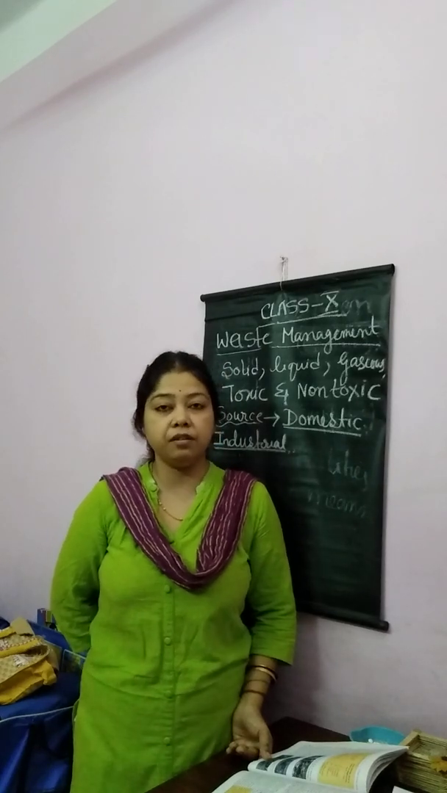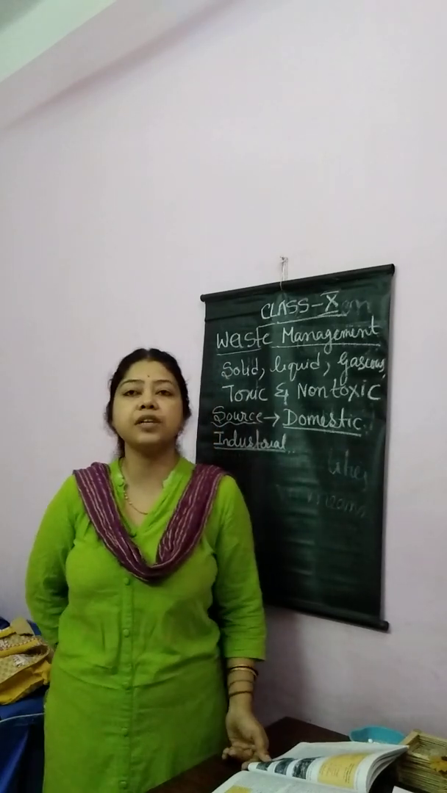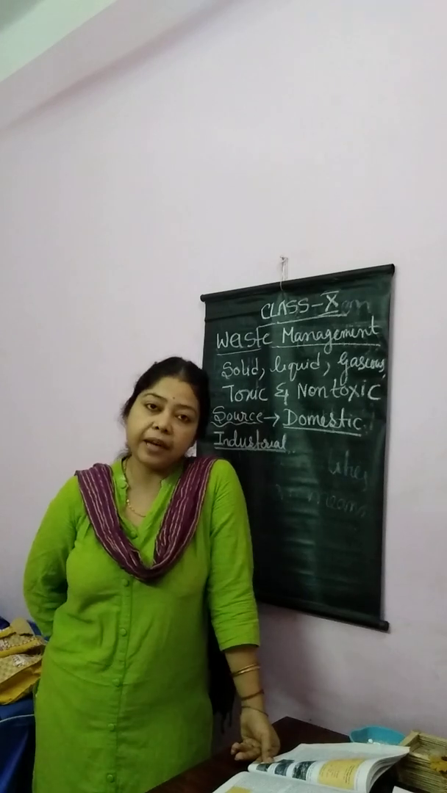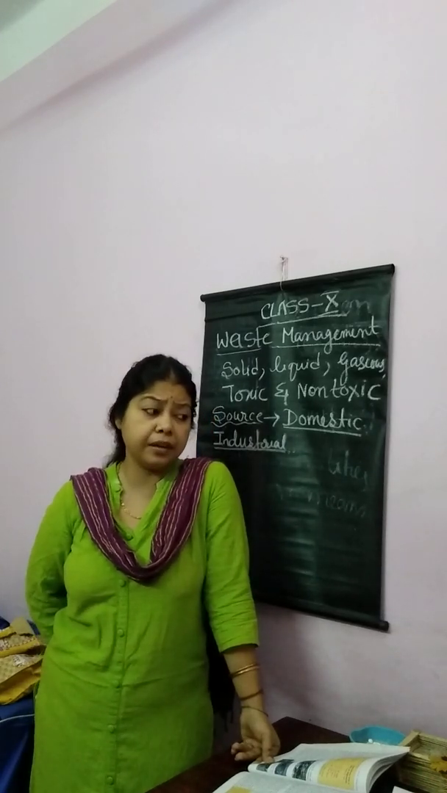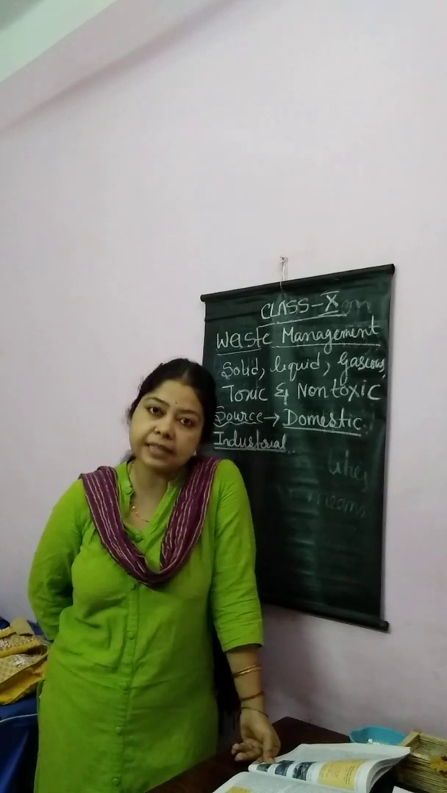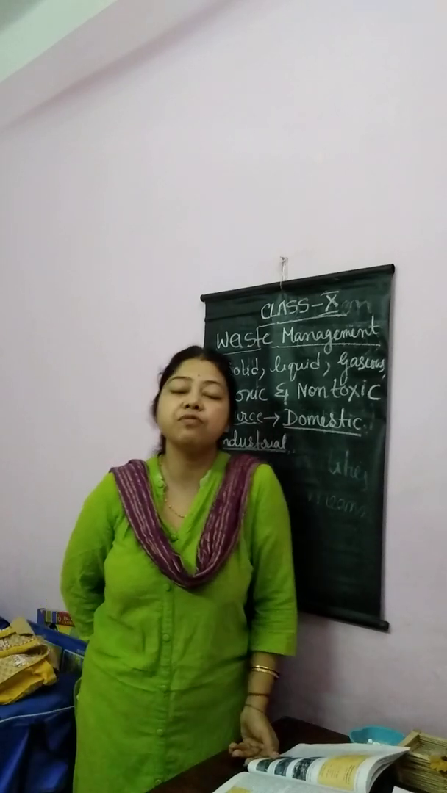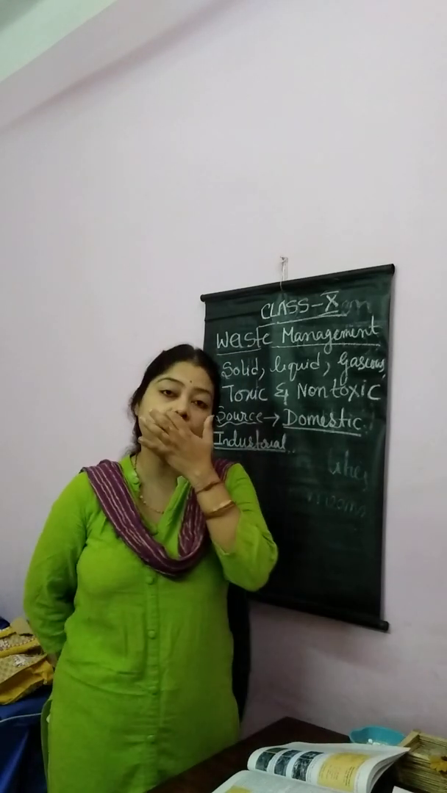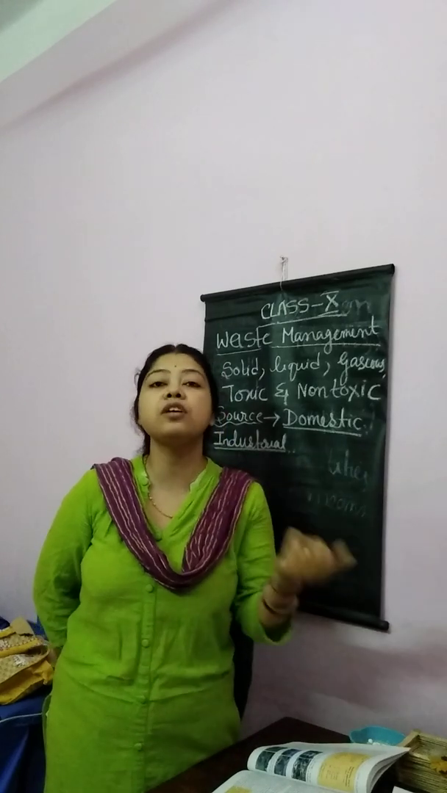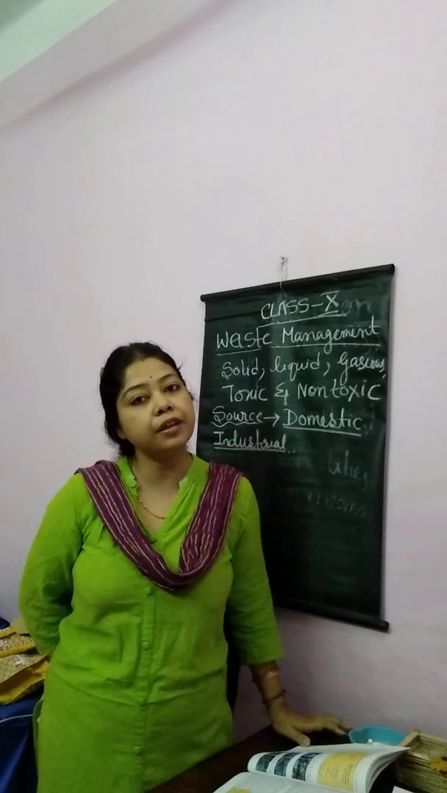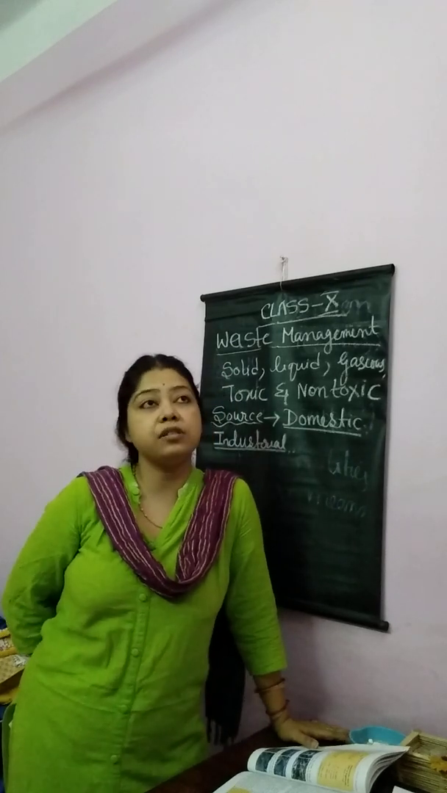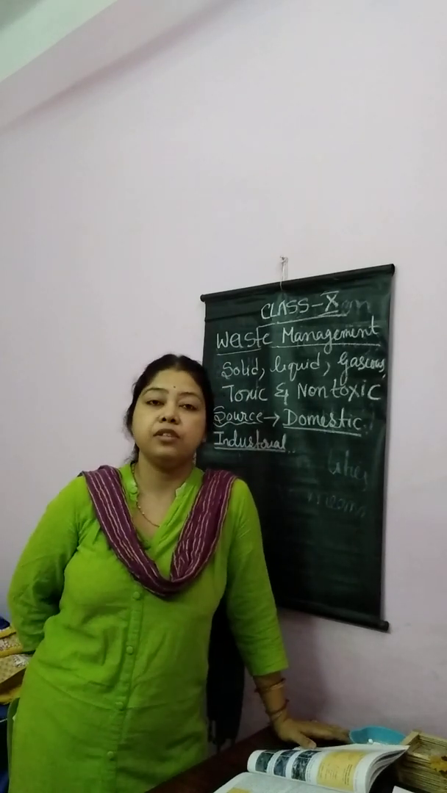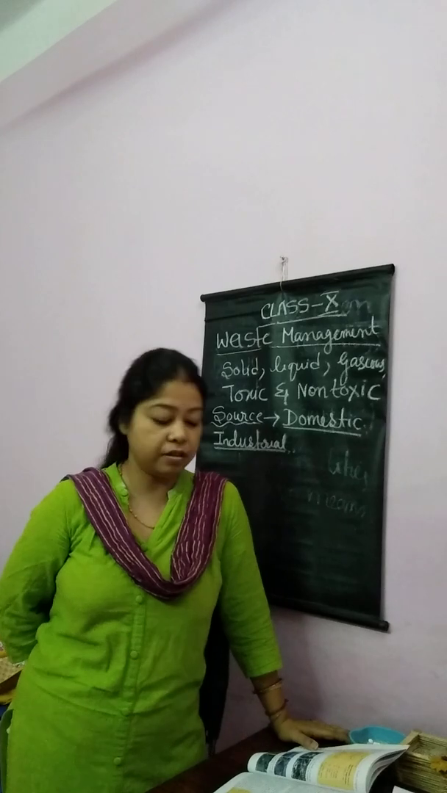Now agricultural waste. Agricultural waste is the waste which is generated from agriculture. Agriculture means when the farmers utilize pesticides, fungicides, weedicides. Those are not good for the soil. They are not good for the air also. They cause waste and they cause poison to nature. So they are called agricultural waste.